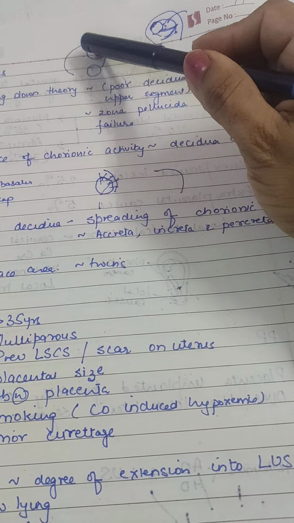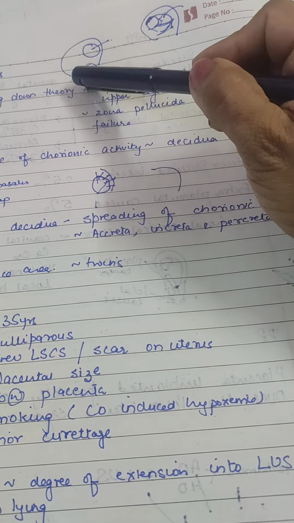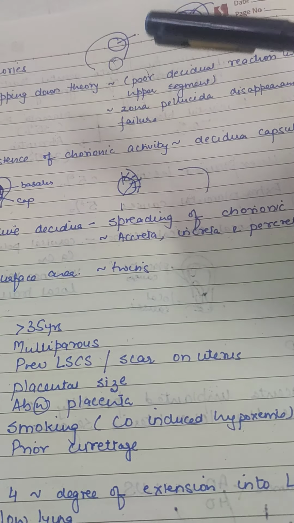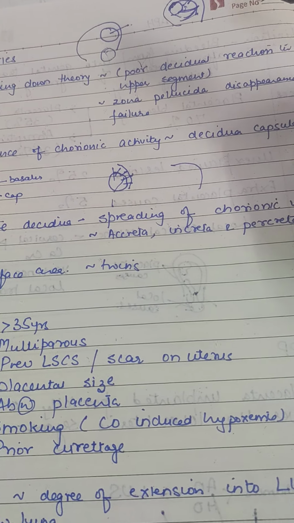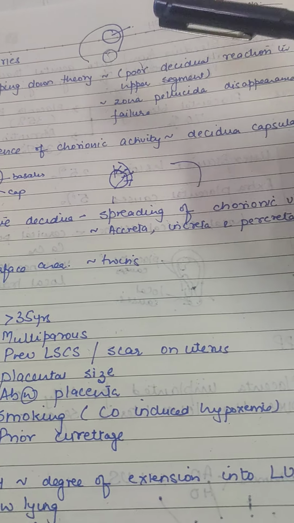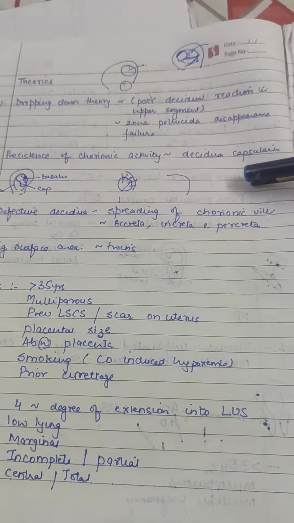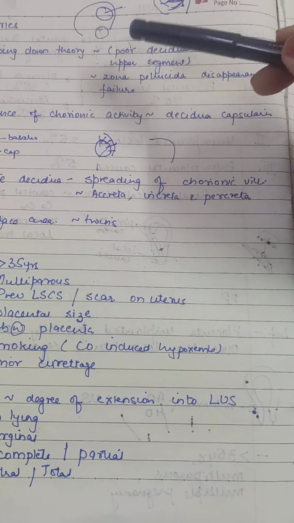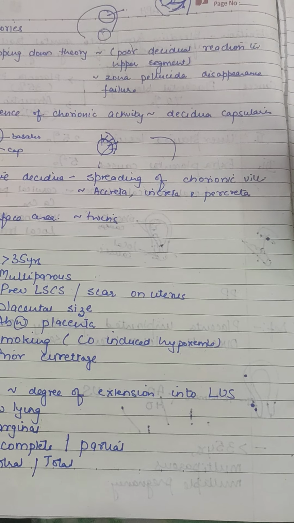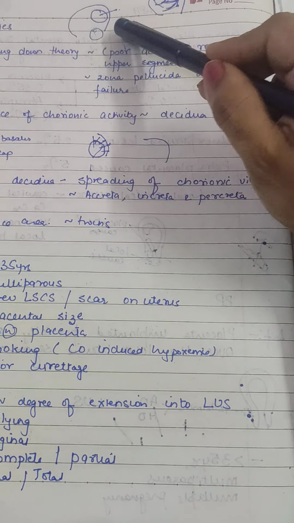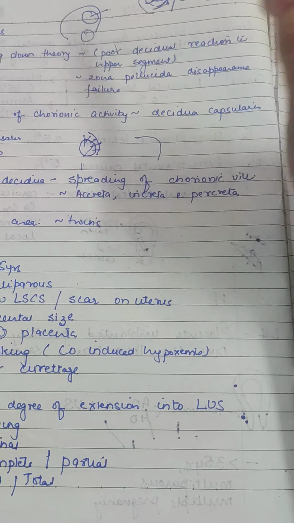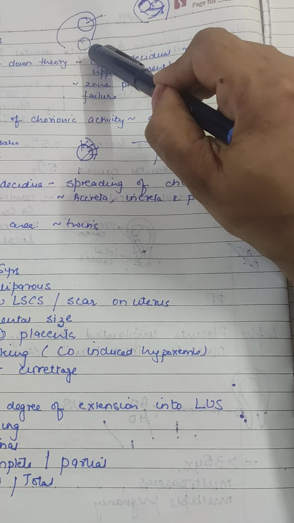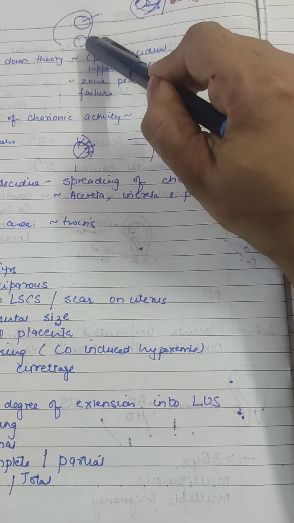Decidua is the innermost lining of the uterus, which means the endometrium in pregnancy is called decidua, and the changes occurring in this endometrium are called decidual reactions. So if this fertilized ovum, which has entered the uterine cavity for implantation, does not get a good decidual reaction in the upper segment, it drops down and the implantation takes place in the lower segment.